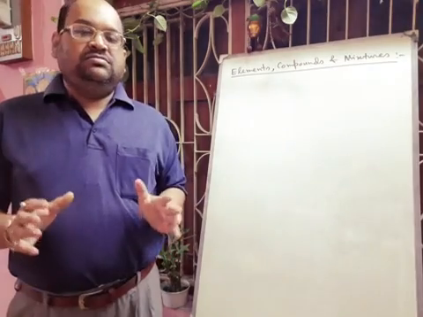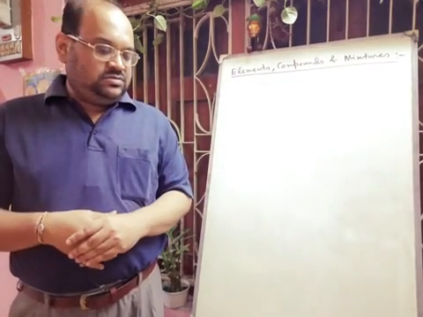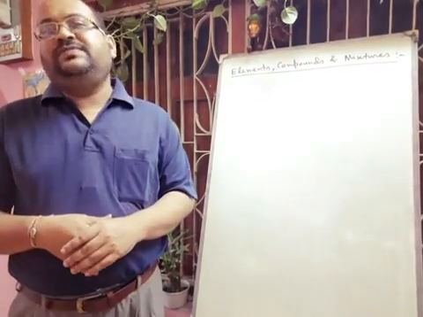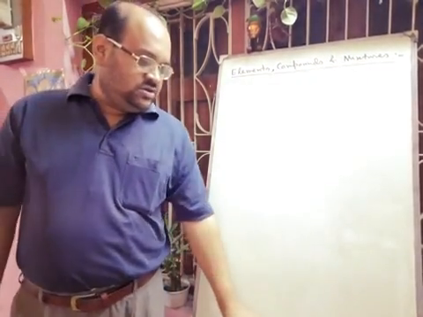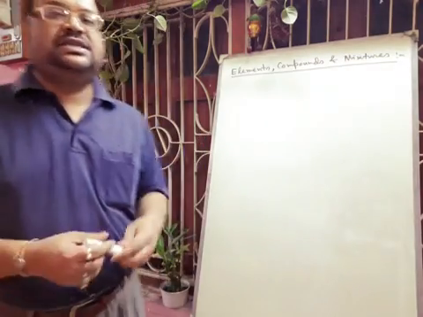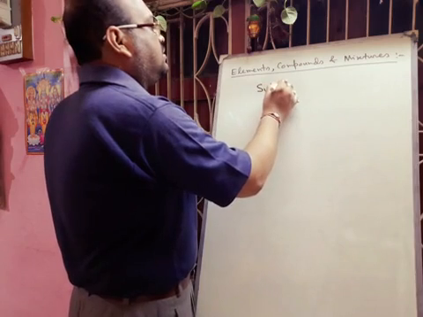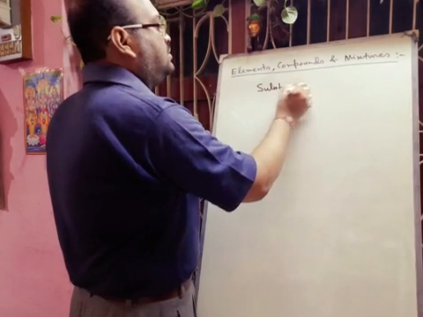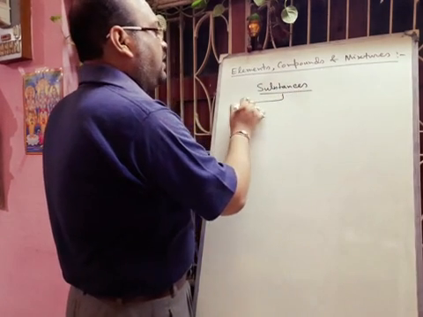Next, we'll discuss some classification of substances. Just now we have discussed substances. They are divided into two parts.